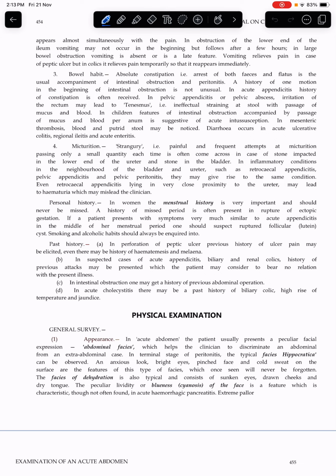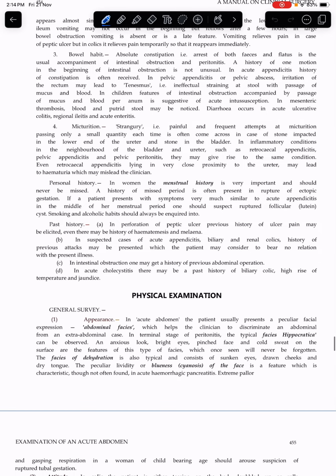In inflammatory conditions in the neighborhood of the bladder and ureter, such as retrocecal appendicitis, pelvic appendicitis, and pelvic peritonitis, they may give rise to the same condition. Even retrocecal appendicitis lying in very close proximity to the ureter may lead to hematuria, which may mislead the clinician.